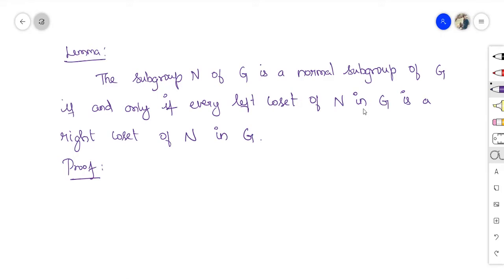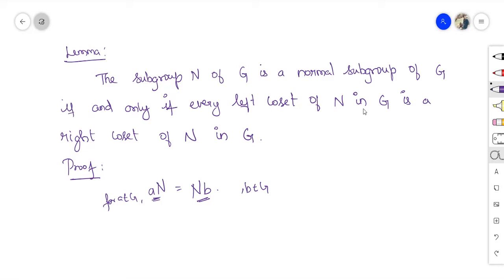Okay, let me explain the lemma statement. The subgroup N of G is a normal subgroup if and only if every left coset of N in G is a right coset of N in G. That is, if there is a left coset aN, then this left coset will be equal to some right coset. Whatever left coset aN we take for a belonging to G, there exists b belonging to G such that the right coset Nb will be equal to aN. This is what we need to prove.